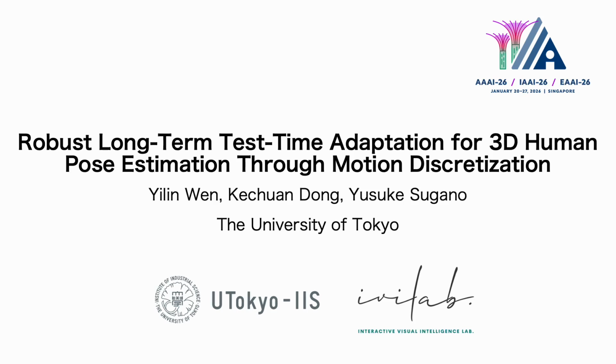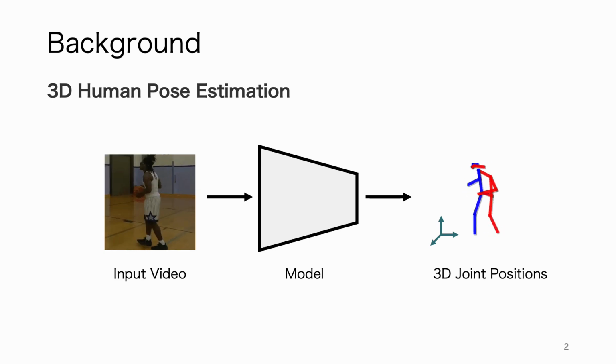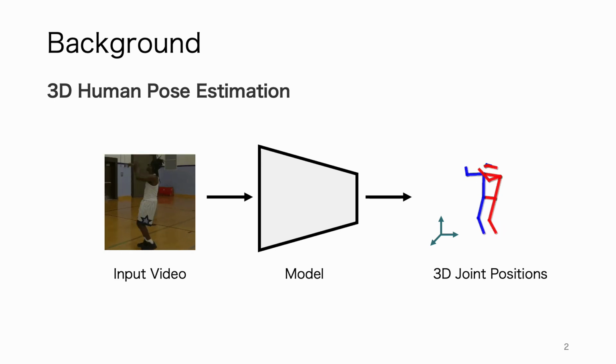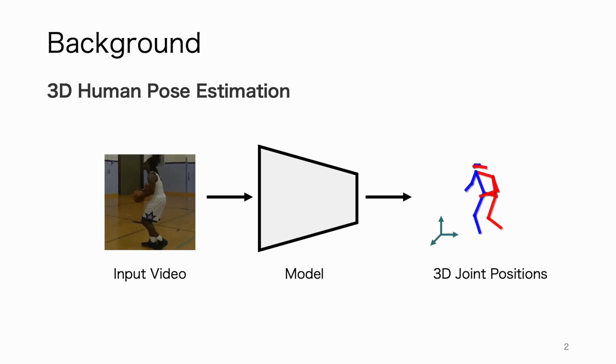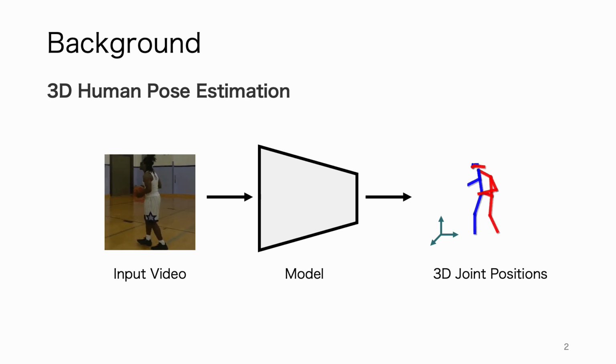We present our work titled Robust Long-Term Test Time Adaptation for 3D Human Pose Estimation Through Motion Discretization. Given input videos or images featuring a human subject, 3D human pose estimation aims to predict the 3D coordinates of the subject's body joints. This task is fundamental for understanding human activities and behaviors, where accurate body pose estimations could facilitate applications such as physical training, immersive interactions, and human-robot interaction.